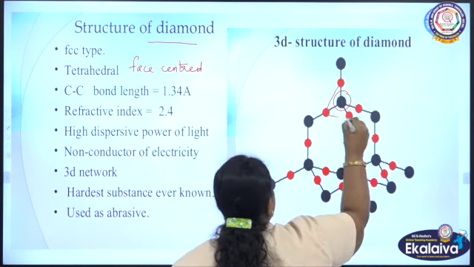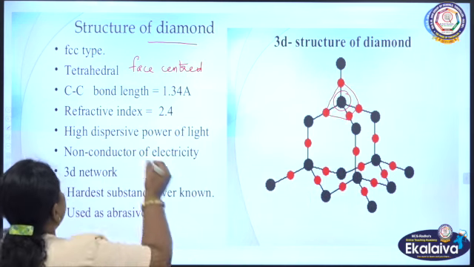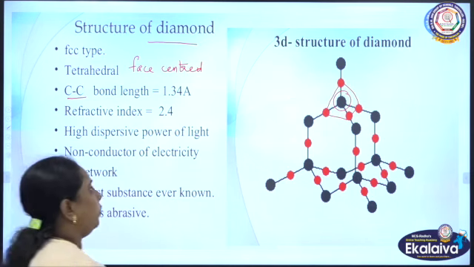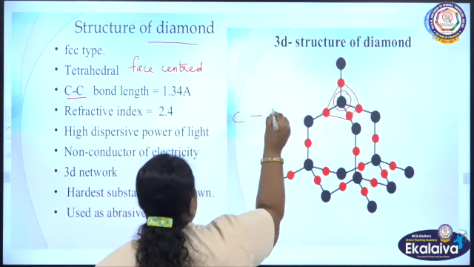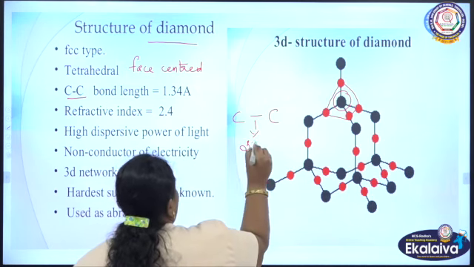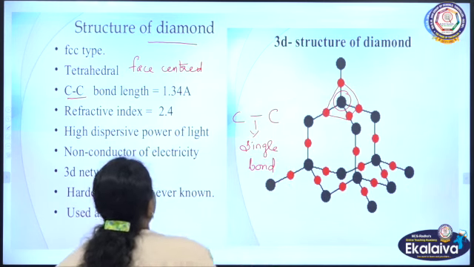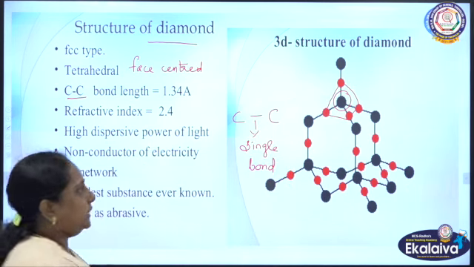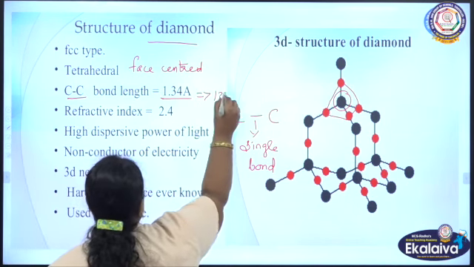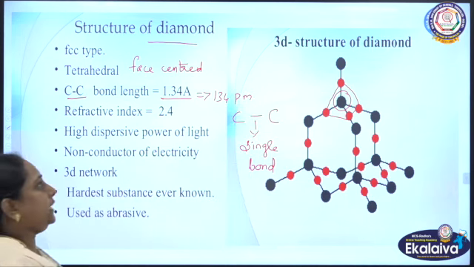The carbon-carbon bond is a single bond, so each carbon atom bonds with the other carbon atom with a single covalent bond. The bond length between one carbon and the other carbon is 1.54 angstrom, equal to 154 picometer, and the refractive index is 2.4.